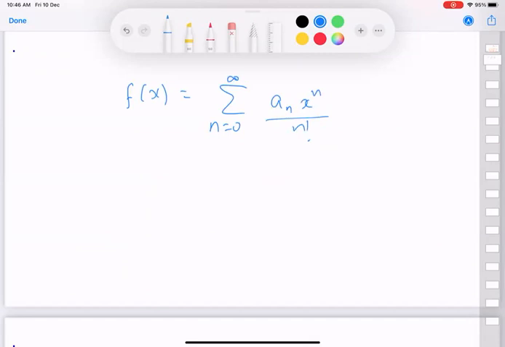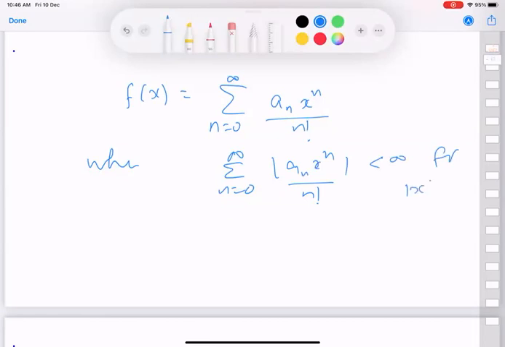There the series is converging, say between minus r and r, then let me call that some other constant.